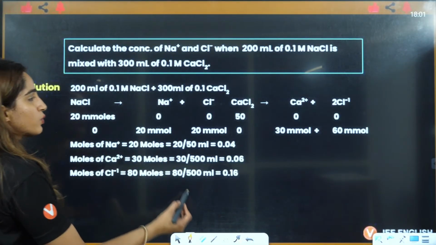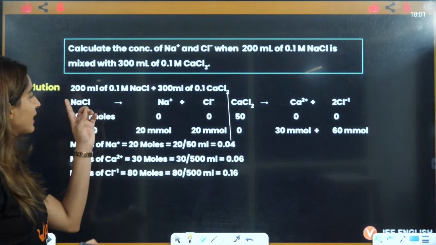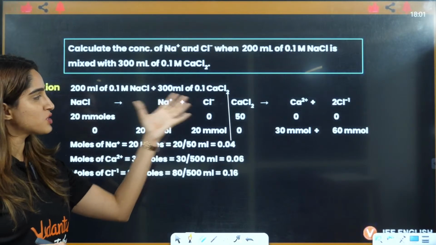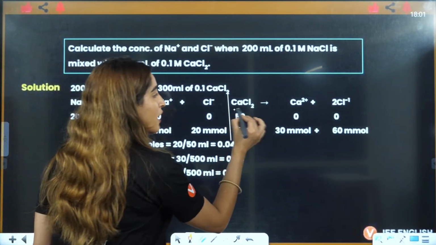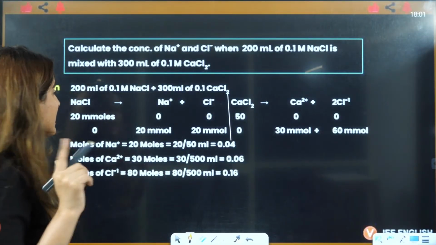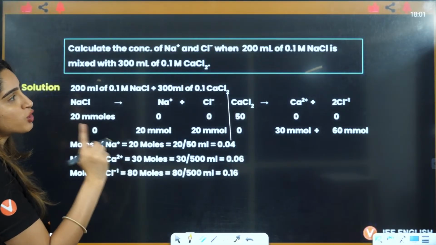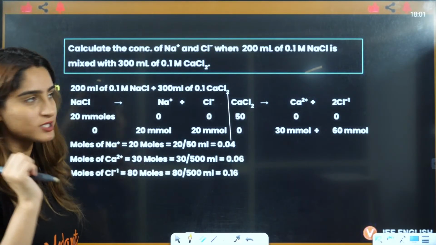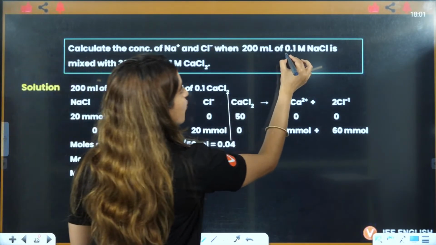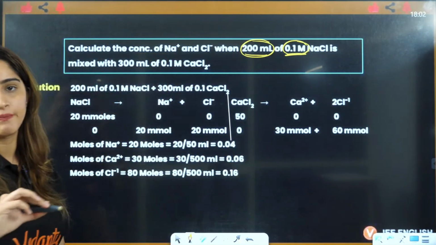One thing is, we know that, okay? One thing is you have NaCl, you have Na positive and Cl negative. Other is you have CaCl2, Ca2 positive and 2 Cl negative. Now, if you see this, firstly you should know that converted into moles, right? Now this is 0.1 molar, this is 200 milliliters, right?